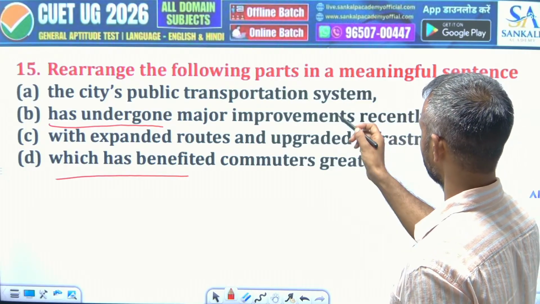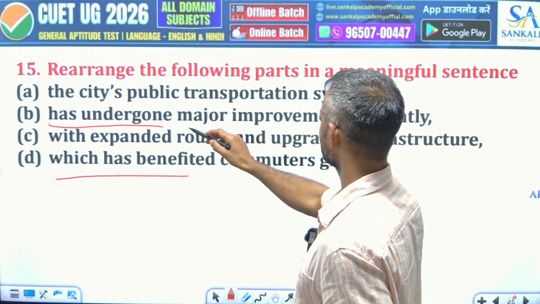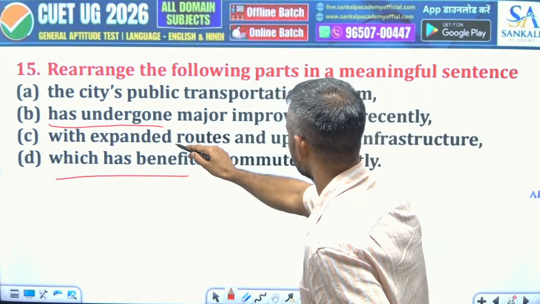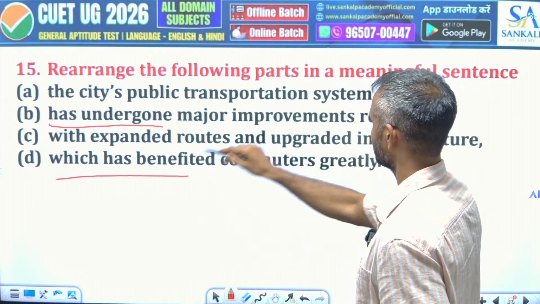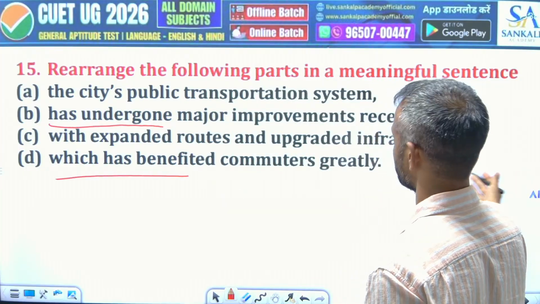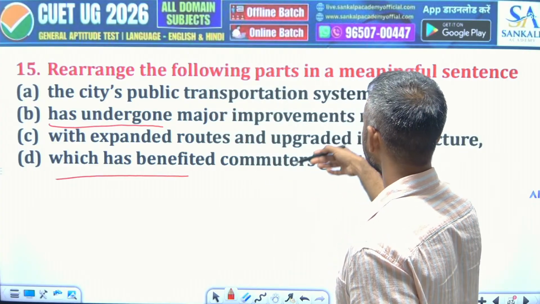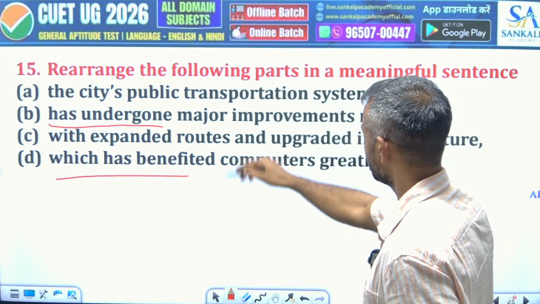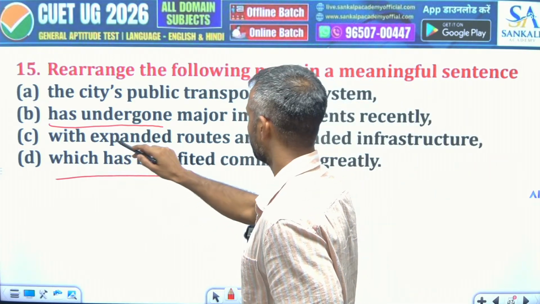So this sentence, then there will be a comma, and with expanded routes and upgraded infrastructure has undergone major improvements recently, and which has benefited commuters greatly. Pay attention to this which has. Why the which has?